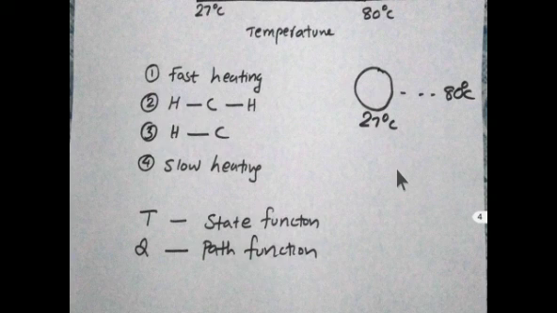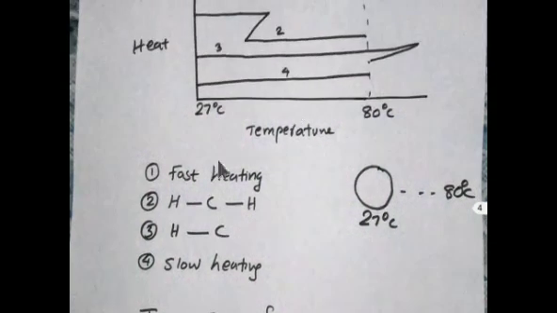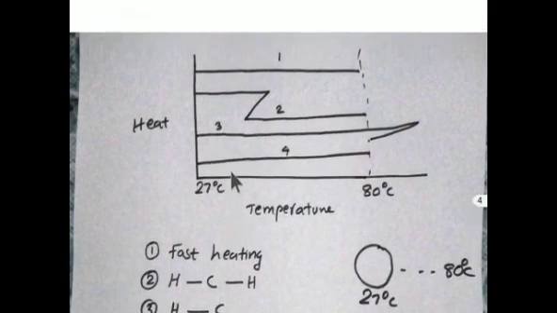Why? Consider a metallic ball at room temperature, that is 27 degrees Celsius. The plan is to reach 80 degrees Celsius, so we have to heat it, from 27 to 80 degrees Celsius. First, fast heating. What is fast heating?